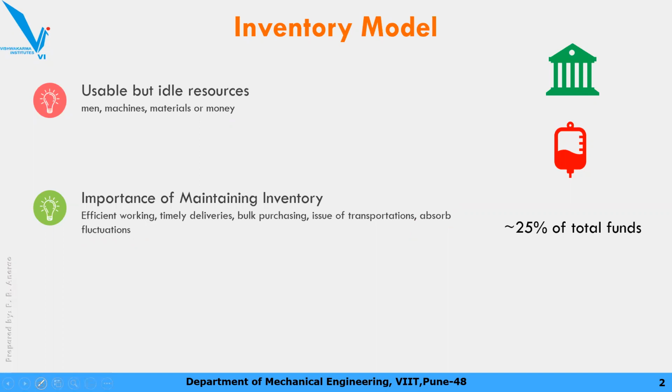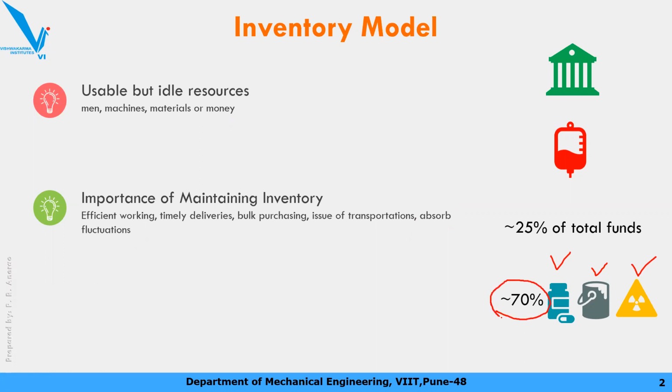Then there are some firms like pharmaceutical companies, paint companies, or chemical companies. They allocate or invest around 70% of their funds just for inventory. Now just imagine this kind of case. What is the importance of understanding or learning the inventory model or inventory problem? 70% of the total fund is invested just for the inventory.